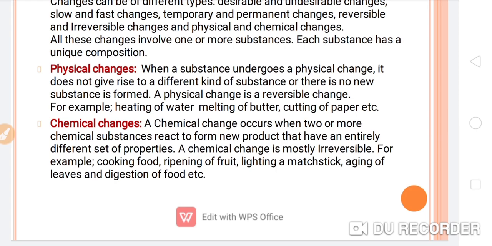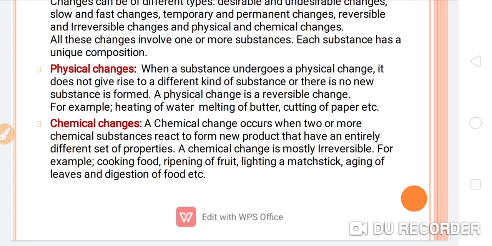Means during any change, if you are not getting a new substance having new properties from the previous one, then this kind of change is considered a physical change. A physical change is a reversible change. This is the key point. A physical change is a reversible change. For example, heating of water, that is a physical change. Melting of butter, that is a physical change. Cutting of paper, that is a physical change.